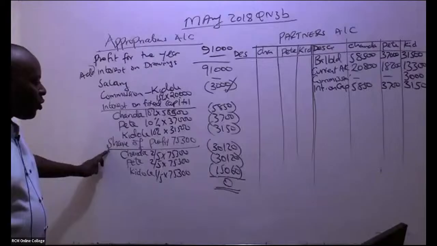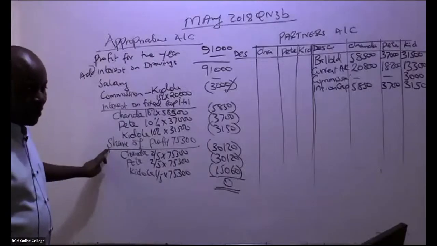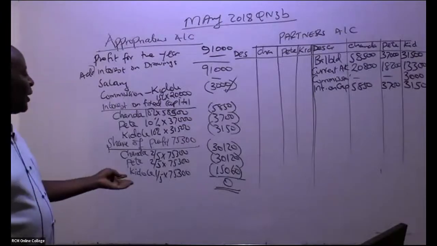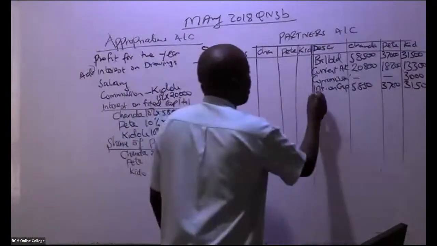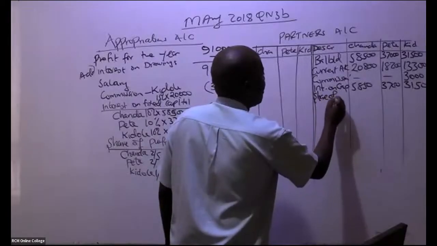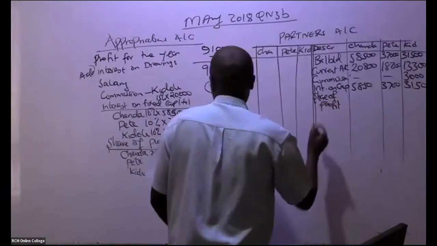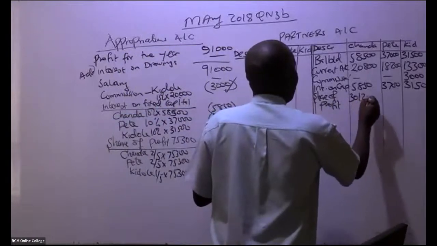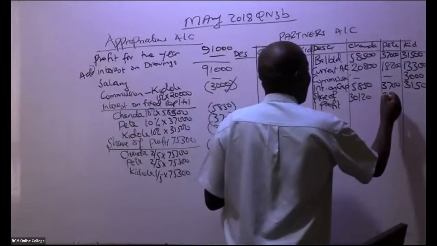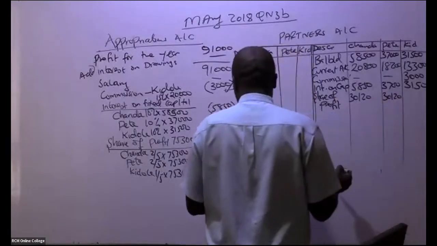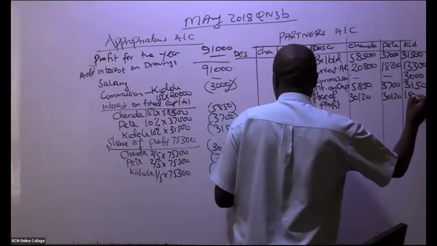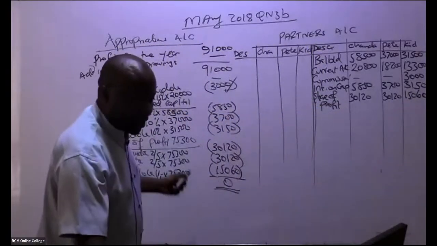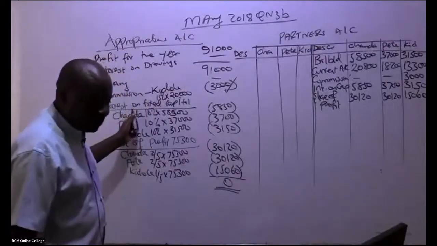Then we have here share of what here? We have share of profit. So this share of profit, you're bringing them the way they are. So we have here share of profit. What do we have here? We have 3120, 3120, 3120. We have here 15,060. You stop it there. Come and rub. In my case, now I can rub.